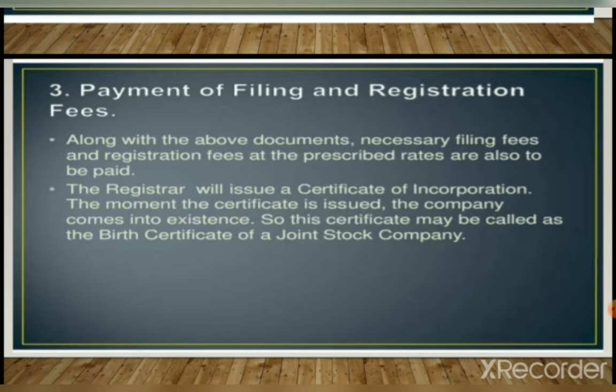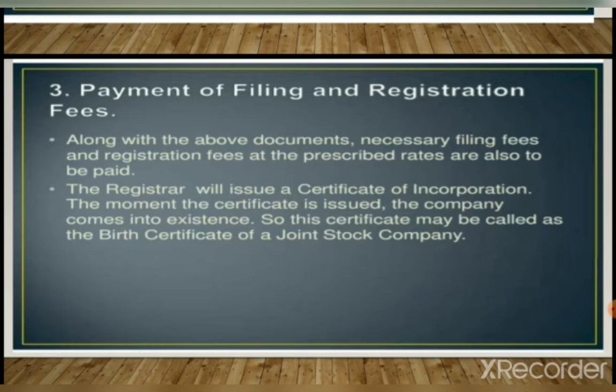This is very important. Now, we have studied private companies and public companies. A private company, after doing these two steps, that is promotion and incorporation, can start its business. But public companies have to follow all the four stages for the formation of a company.